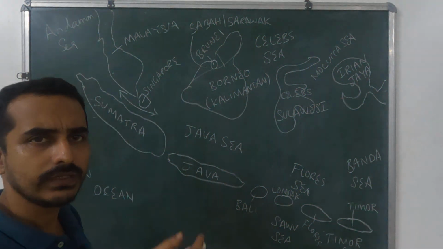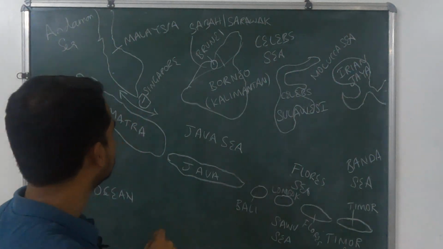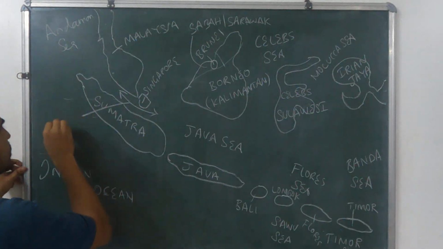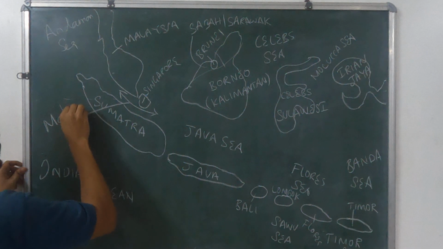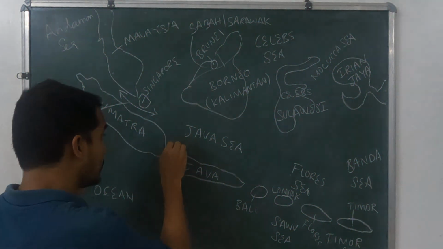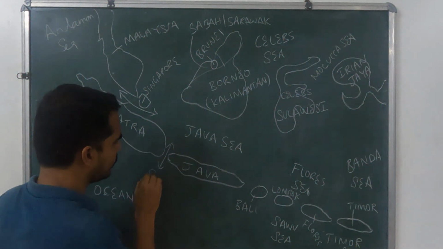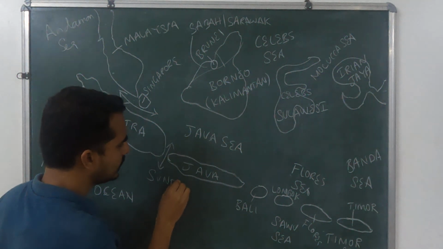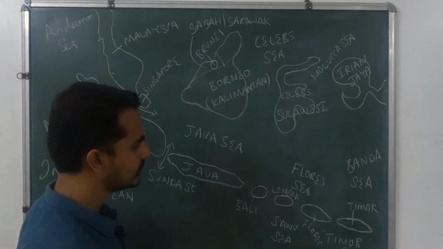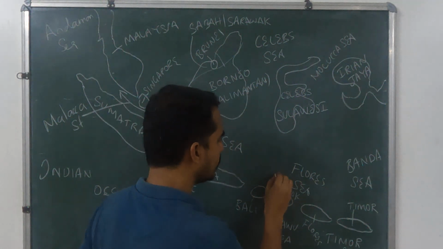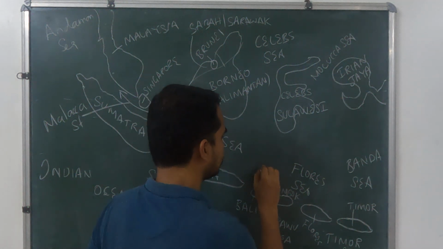And then the other economic importance here is the major strait, which is the important trade route between Indian Ocean and Pacific Ocean, that is the Malacca Strait. Here it is Sunda Strait between Java and Sumatra. Between Bali and Lombok, it is Lombok Strait.